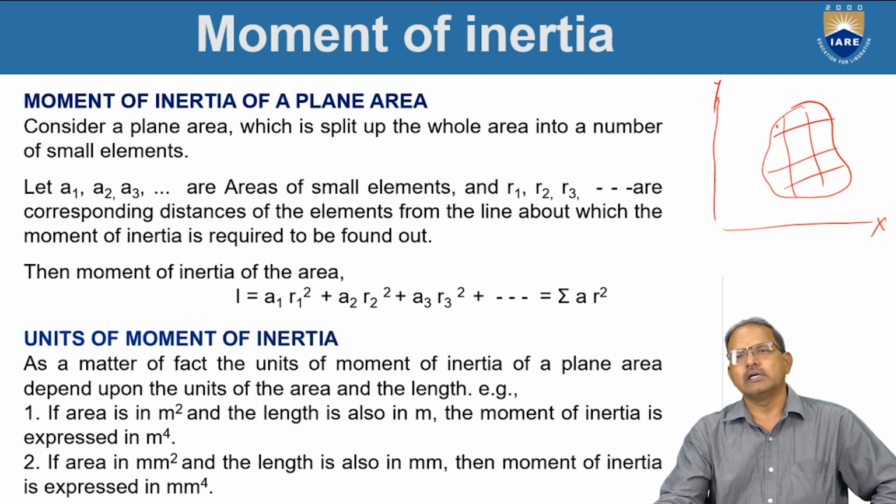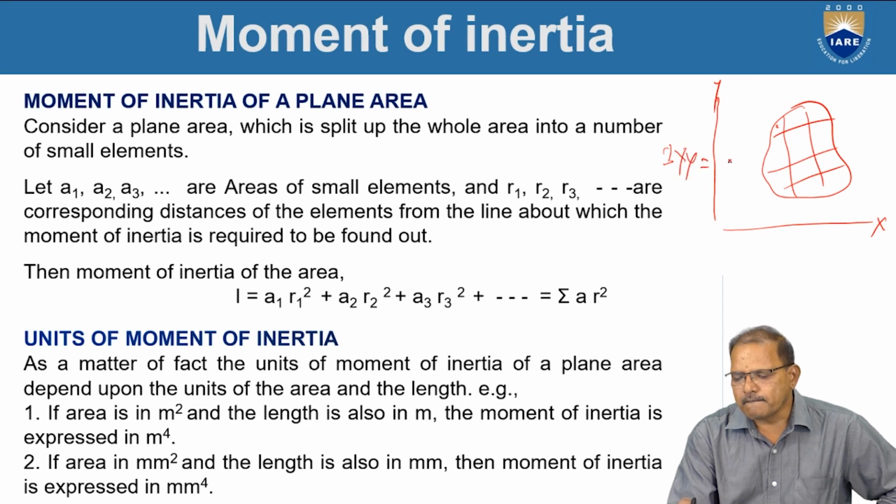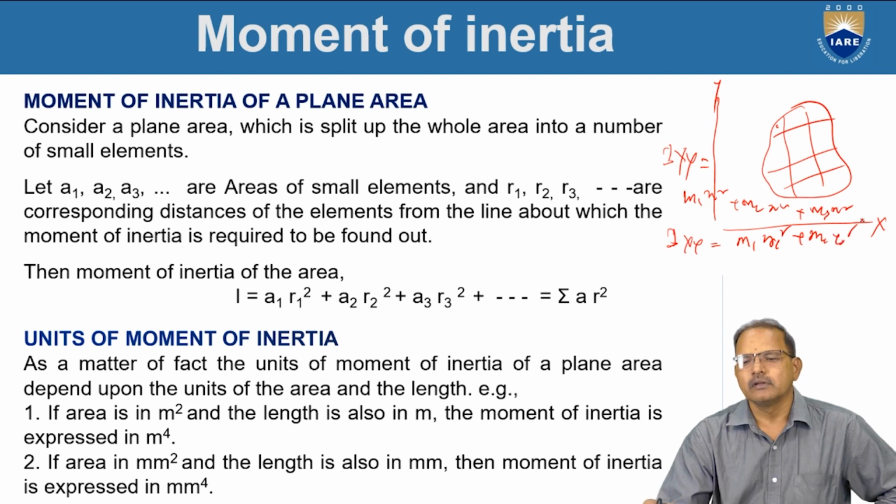The moment of inertia about the y-axis, I_yy, is equal to m1 x1 square plus m2 x2 square plus m3 x3 square and so on. Similarly, about the x-axis, it is equal to m1 y1 square plus m2 y2 square and so on.